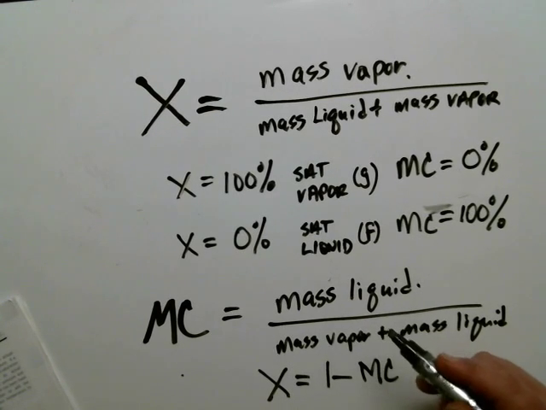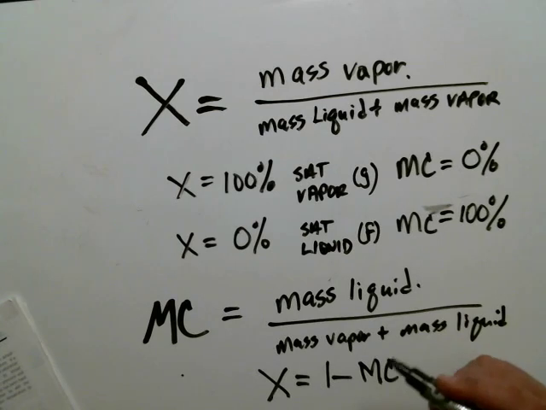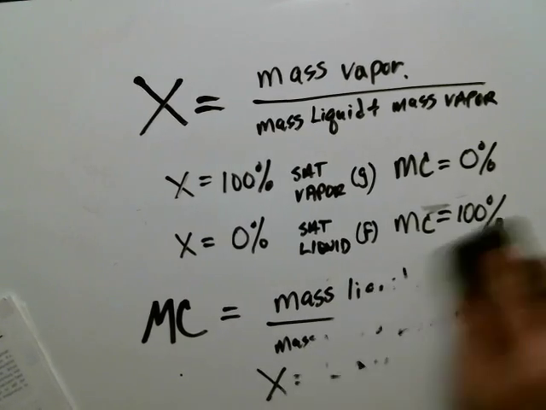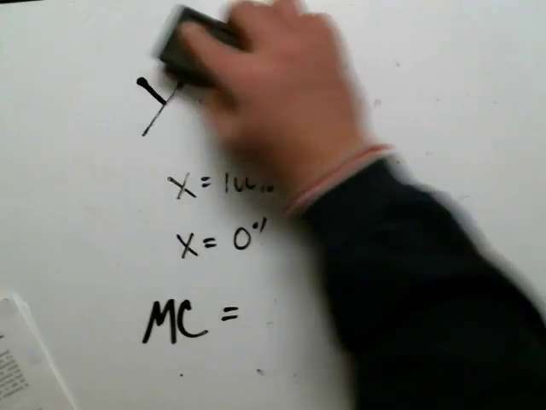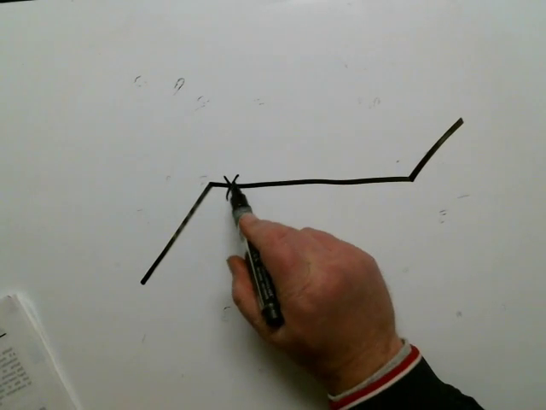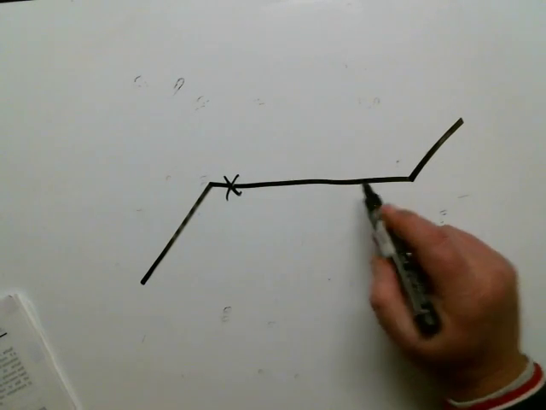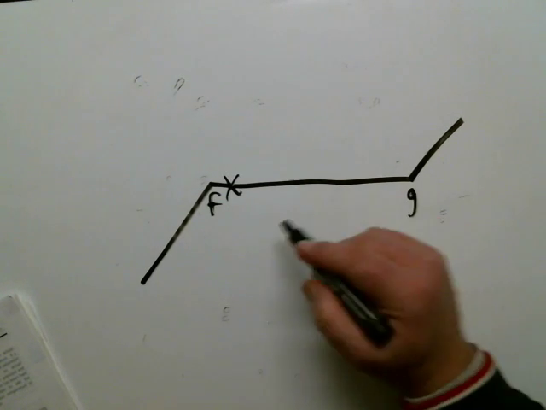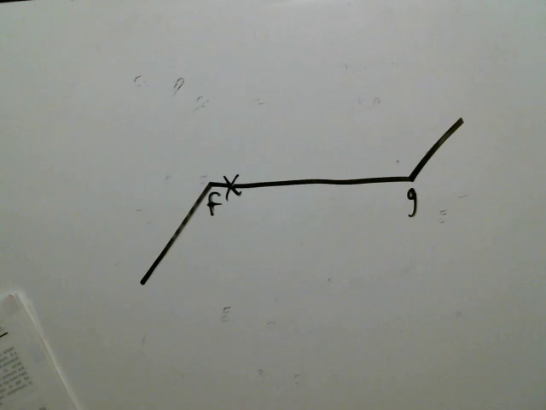And we know we like to send 100% quality steam to our spinning turbines to ensure we don't have impingement damage on our blading. So continuing on, that's moisture content. If you take all of the water and all of the steam, it's got to equal 100%. So anywhere along the line, if I picked here, we know that there's a high moisture content down here and very low quality. Once I get all the way up here towards G, I know I have lots of steam, high quality, right?